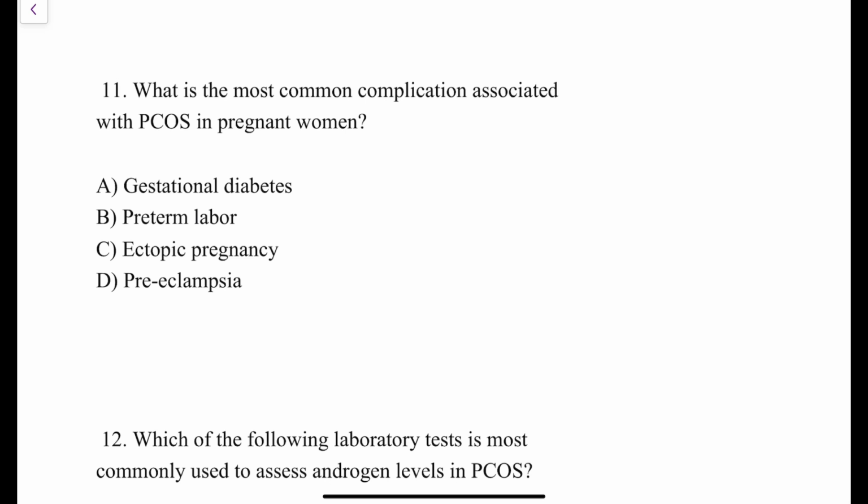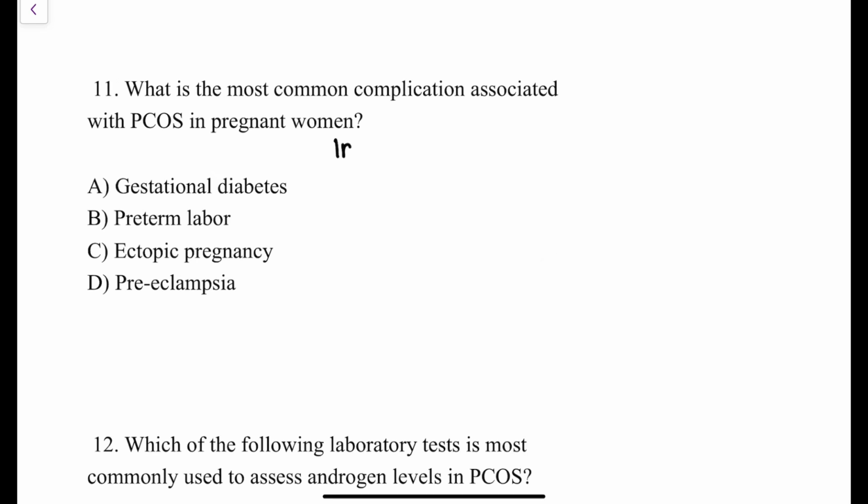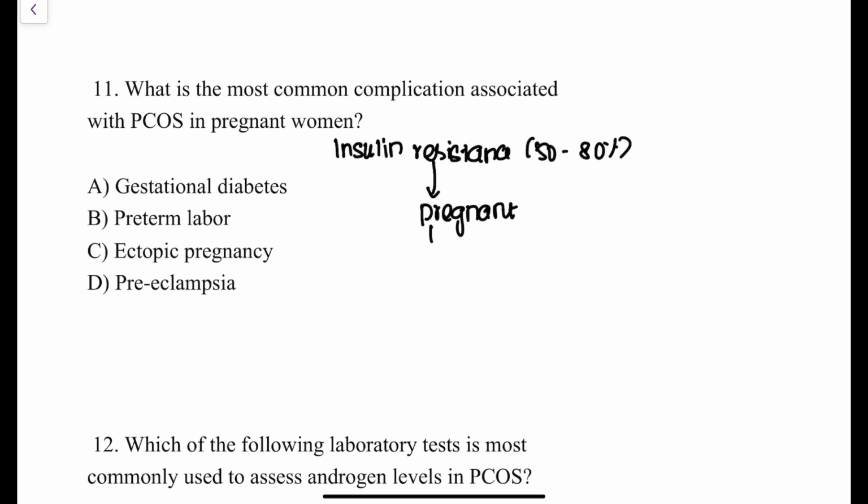What is the most common complication associated with PCOS in pregnant women? The options are gestational diabetes, preterm labor, ectopic pregnancy and preeclampsia. We all know that in patients of PCOS there is insulin resistance. Majority, like 50 to 80% of the females, are going to have insulin resistance.